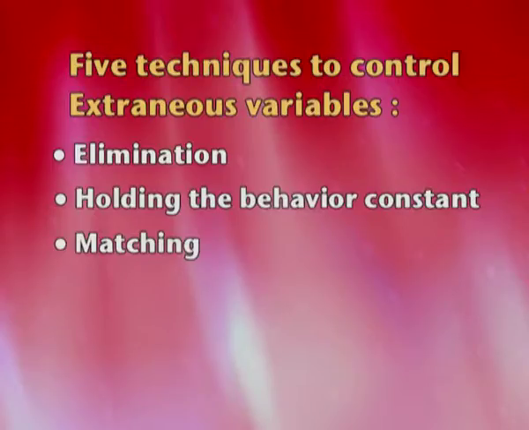Third is matching, a very interesting technique. Now here what is done is different levels are matched. For example, I have to take a variable, which is, let's say, intelligence. I take 3 groups: high intelligent, low intelligent and average intelligent. Similarly, I pick high intelligent from one, low intelligent from one, average from one. So what I am doing is I am matching the 3 groups, I am picking from all the 3 groups and matching this variable of intelligence.